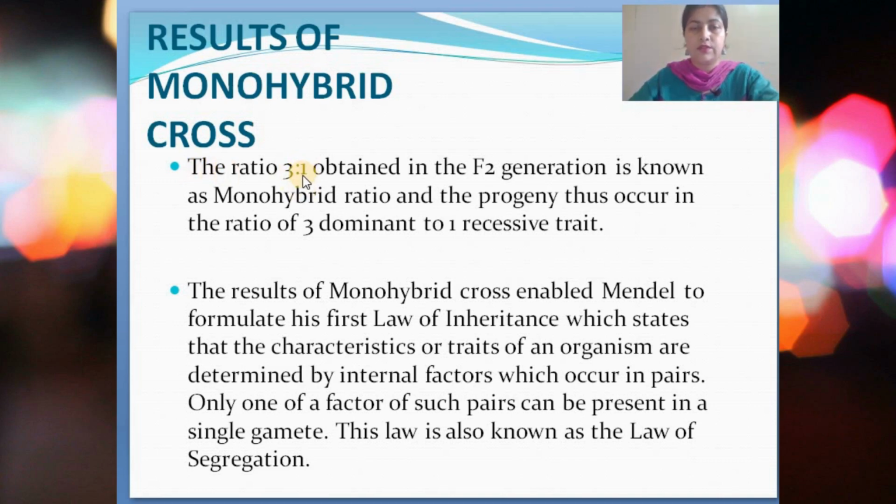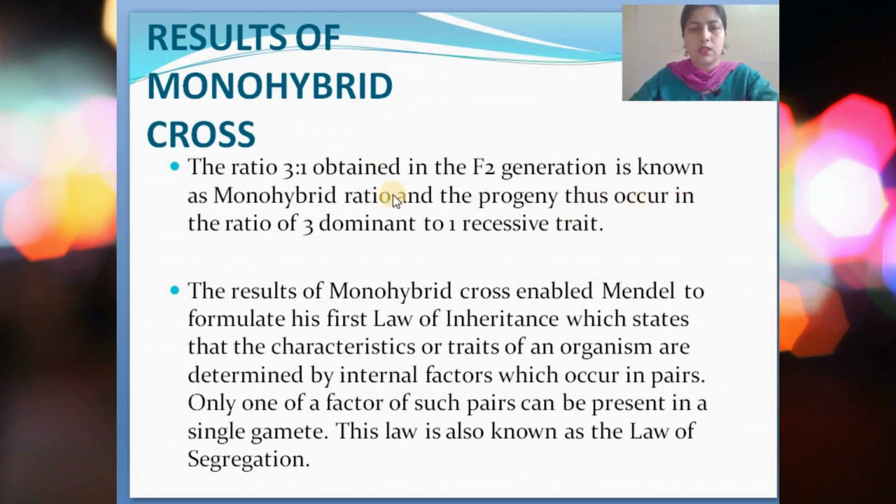Why is it said to be 3:1? Because in the second generation, the F2 generation, out of the 4 offspring which were produced, 3 were tall and 1 was dwarf. So that is the ratio of a monohybrid cross. In all kinds of monohybrid cross, this ratio is always obtained, and that is why it is also known as the monohybrid ratio.